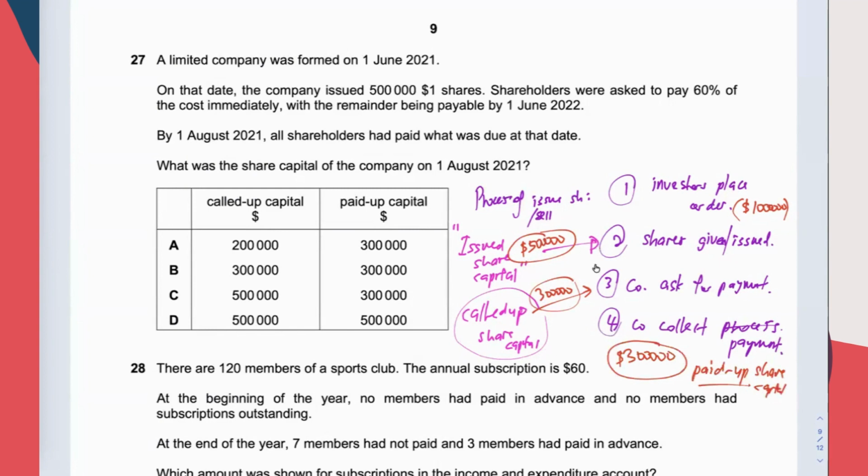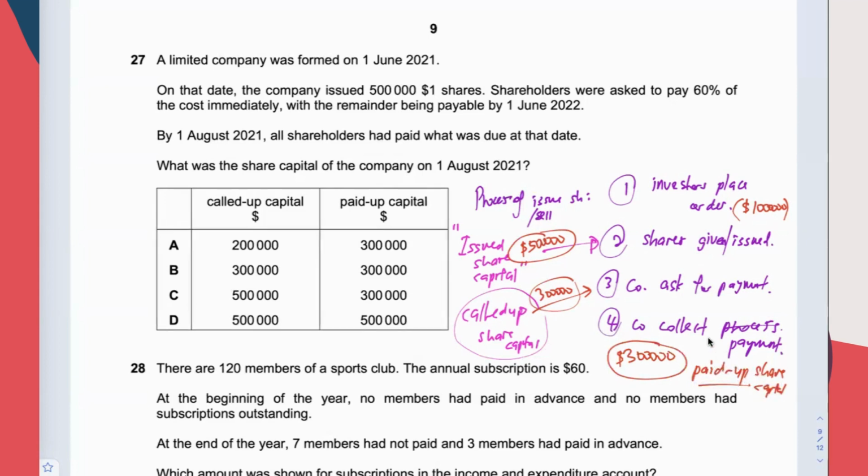Pay up share capital means, among all the call-up share, the part that has been paid fully is known as pay up share capital.